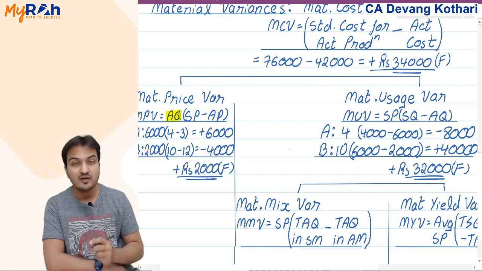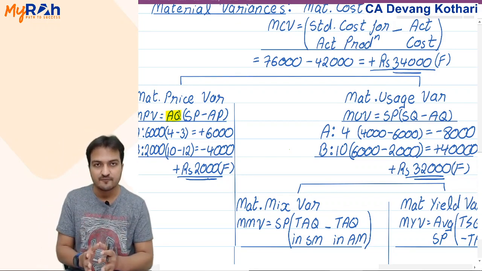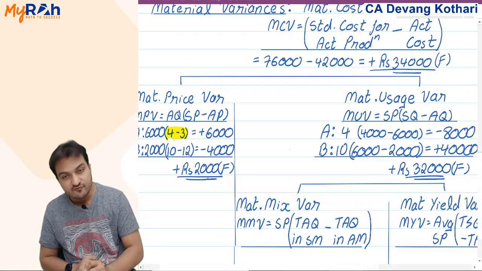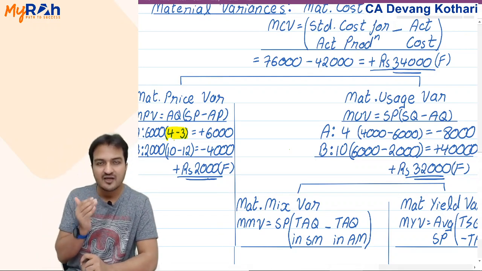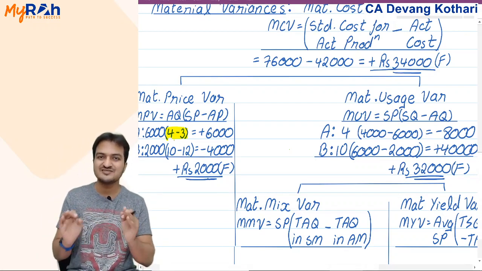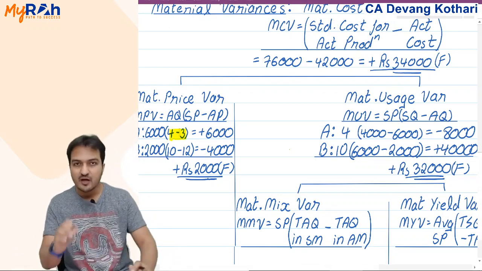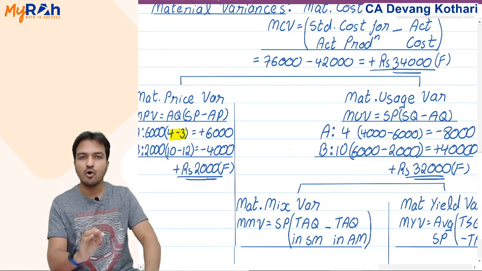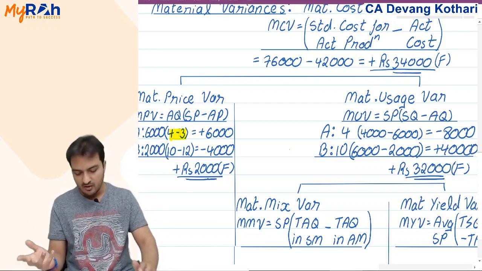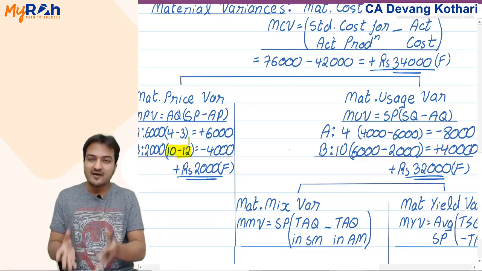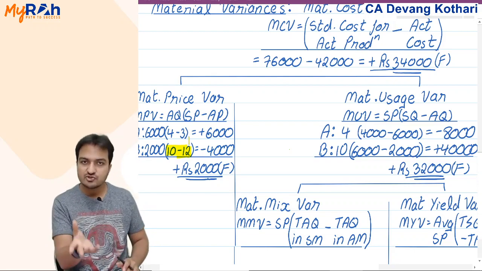Why actual quantity? Because whatever price I saved over here, I have actually saved that price on all the kgs actually consumed. If I paid extra price, I paid extra price on only the kgs actually consumed.